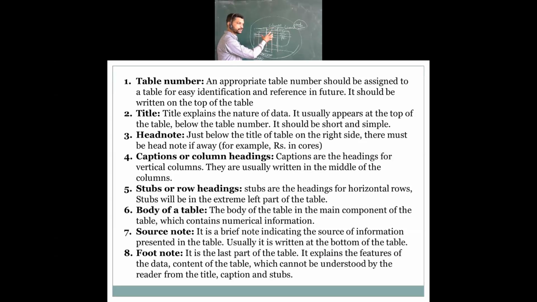As we can see here, the total population of various countries is presented in the table. That's it. This is what you can call the footnote, which explains what cannot be understood by the readers from the table, captions and rows. Whatever data is present, if you are not understanding it, you can understand it from this footnote. Here we have presented the total number of populations of various countries. If you write one line, you will come to know what information you have here. So this is the last point of the components of the table, or tabular presentation.